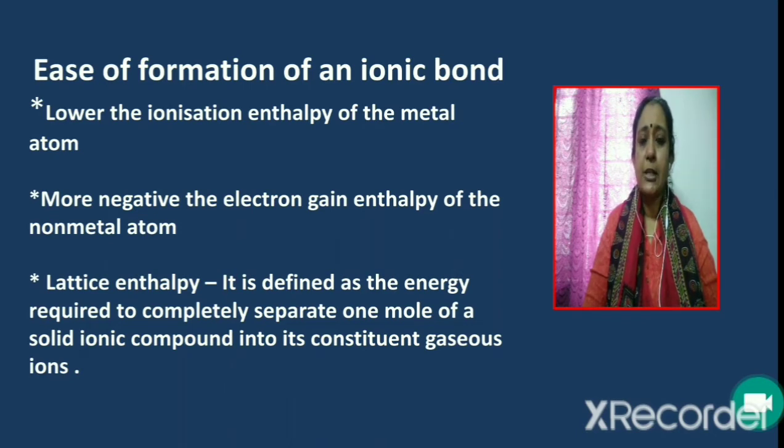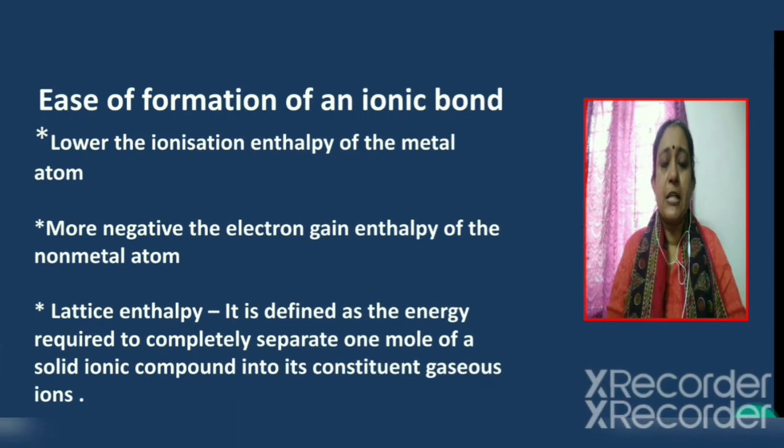If the non-metal atom can easily gain the required number of electrons, it will be associated with more negative or large negative electron gain enthalpy. So the lower the ionization enthalpy of the metal atom and the more negative the electron gain enthalpy of the non-metal atom, the greater will be the ease of formation of the ionic bond.